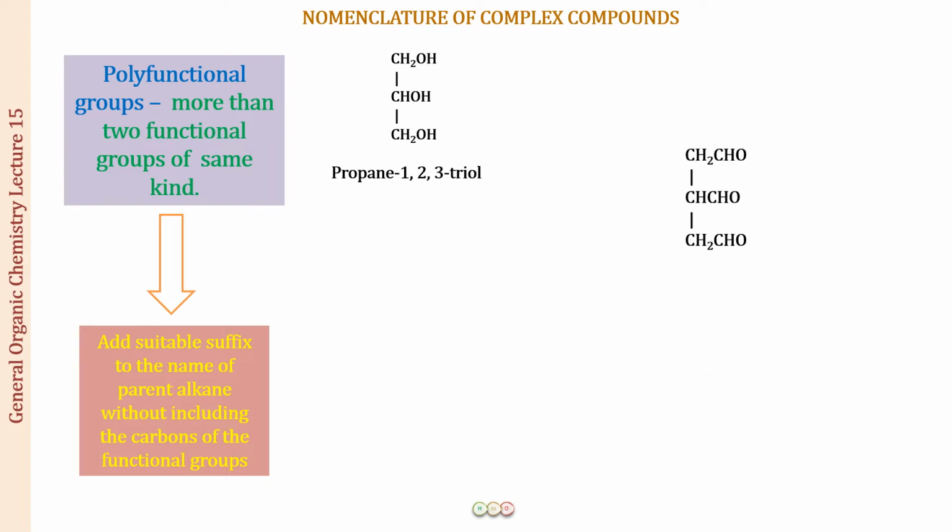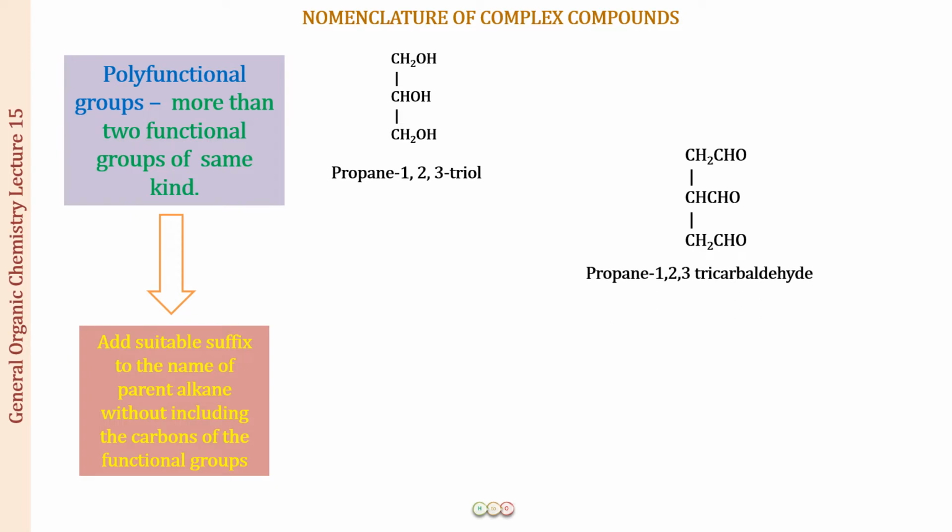Now let us see an example which I want you to understand. This is CH2CHO, CHCHO, CH2CHO. So here we have 3 functional groups of the same kind, and this functional group has a carbon in it. What the rule says is that you have not to include the carbons of the functional group. You have to treat it exactly like you treated the OH group. There was no carbon there, so just assume that there is no carbon here as well, right? So there is going to be carbon number 1, carbon number 2, carbon number 3. So this again will become propane, and then it is going to be 1, 2, 3 position for the aldehyde group.